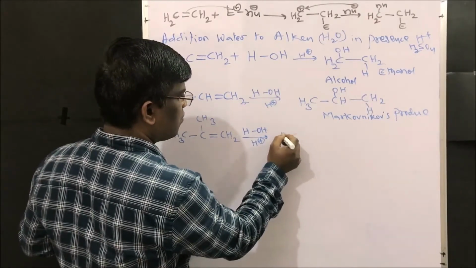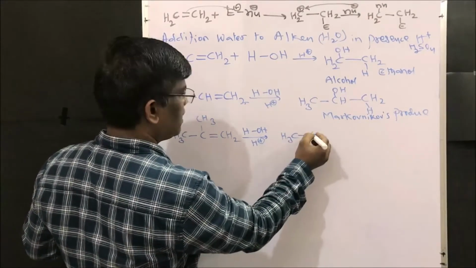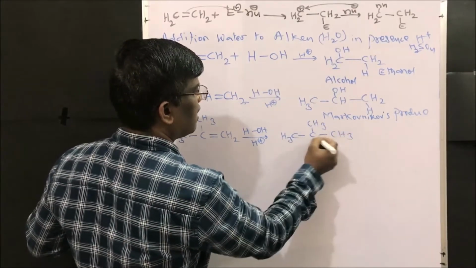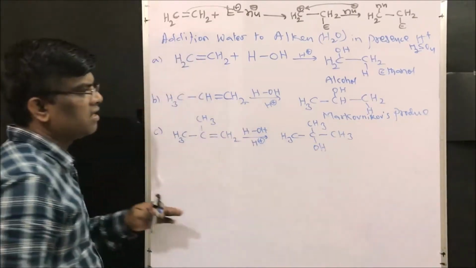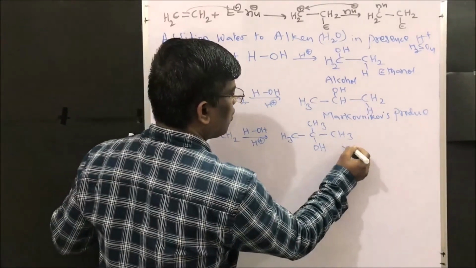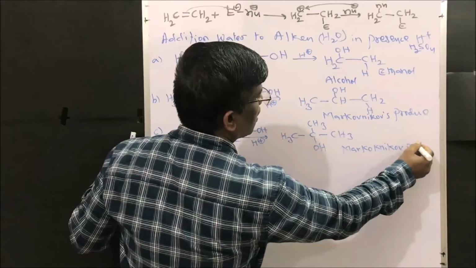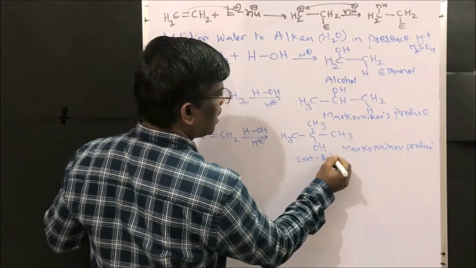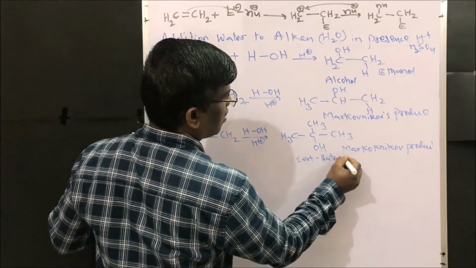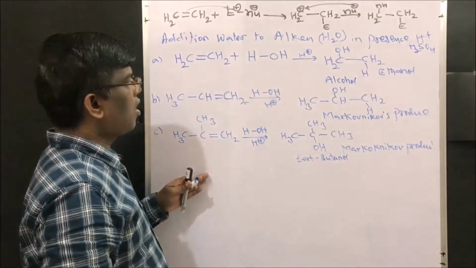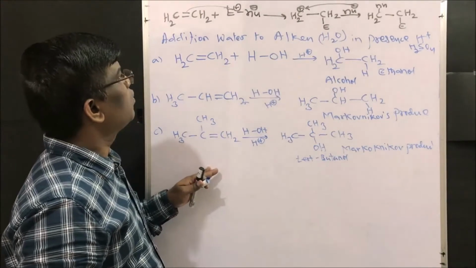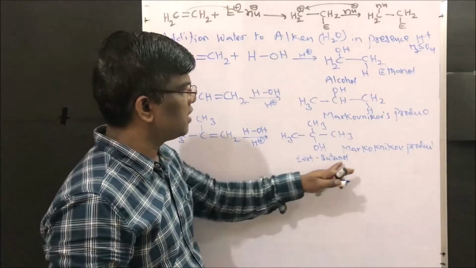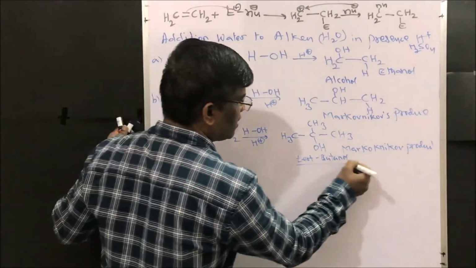So this is the compound CH3 C CH3 OH CH3, right friends? So this is nothing but Markovnikov's product. This is tertiary butanol. It is an alcohol. So alkenes adding to water in presence of catalytic amount of sulfuric acid give alcohols, tertiary butanol. It is a very important industrial solvent.